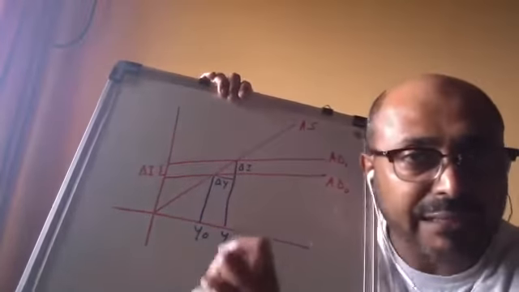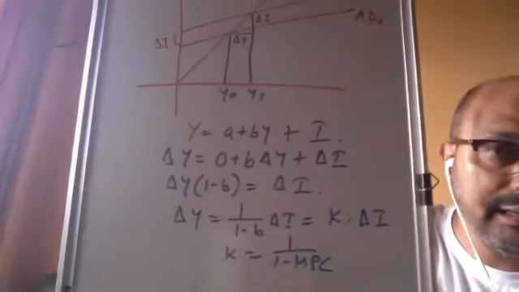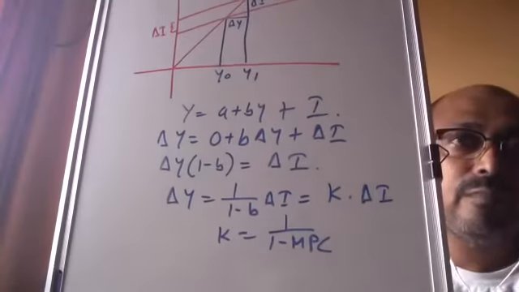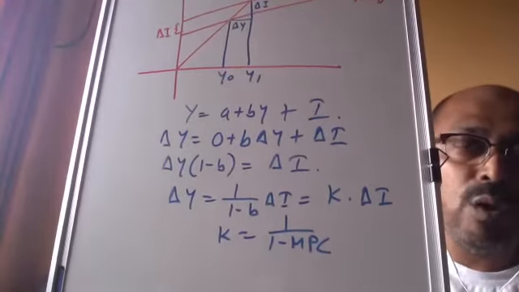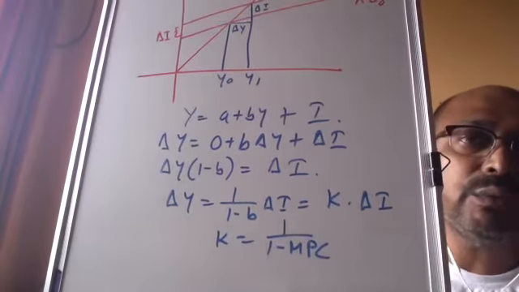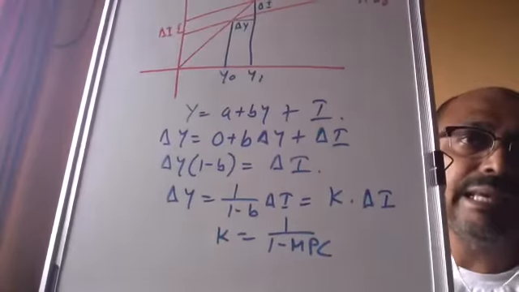We have some mathematical formulation also. Let us do that. Over here I have deduced the concept of multiplier. Y is equal to A plus BY plus I, because AD equals AS is Y, AD is C plus I, and C is A plus BY.